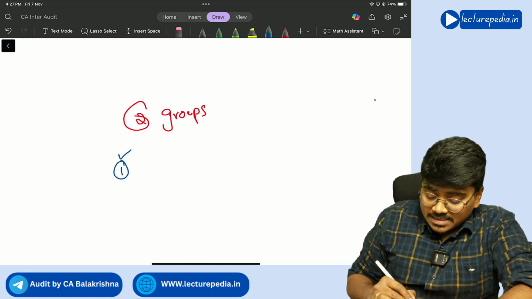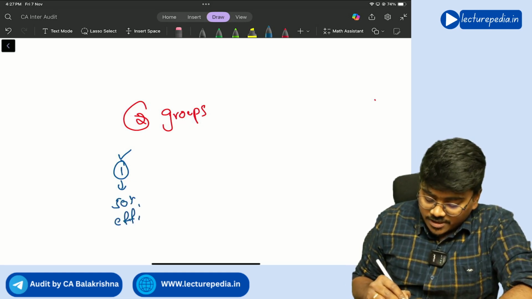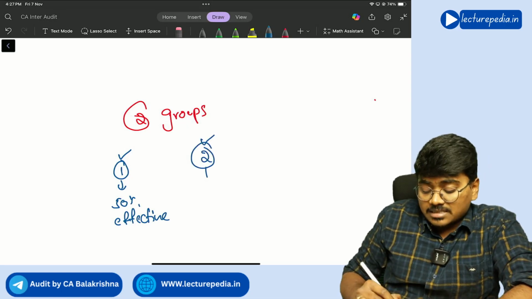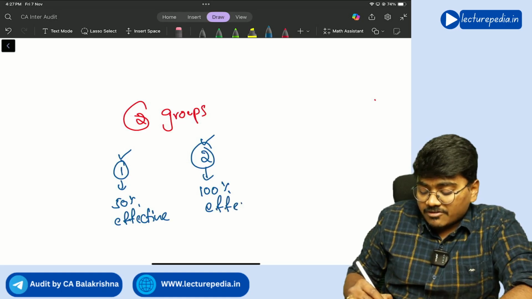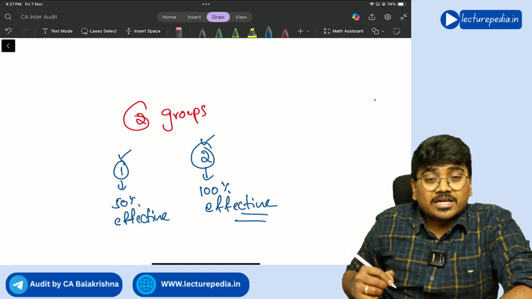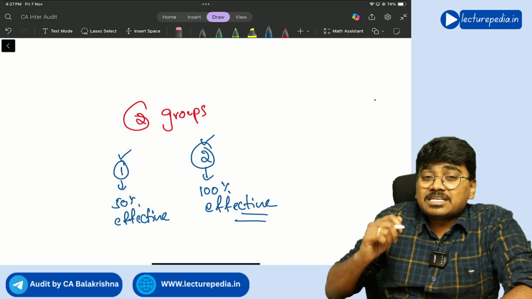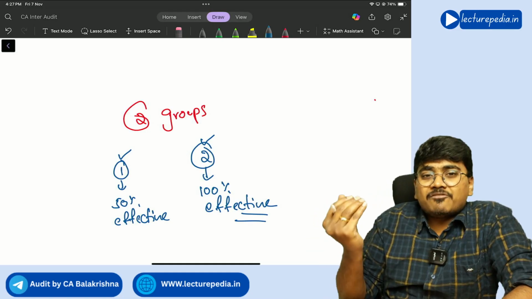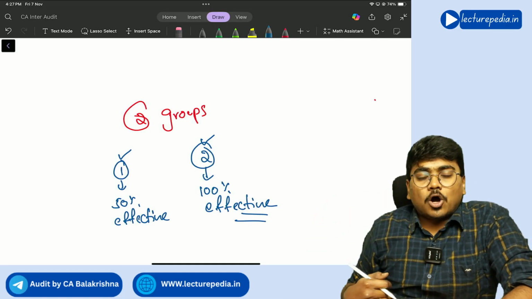Then it will be said that you are 50% effective. If you have cleared both the groups, then it will be said that you are 100% effective. So effective means achieving your objective. How much of your objective have you achieved? That is effectiveness of audit.